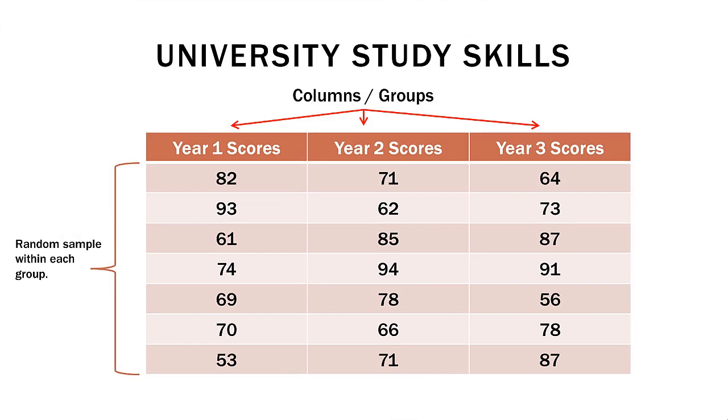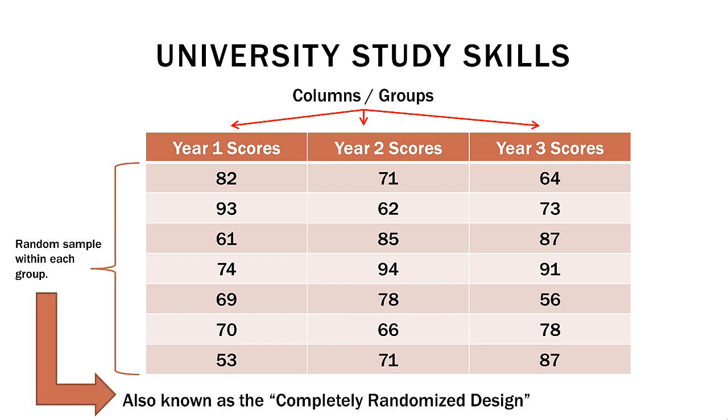So here is our actual data. So remember, these scores are out of 100, so you can see the 7 year 1 student scores on the left, the 7 year 2 student scores in the middle, and the year 3 student scores over here on the right. Now remember that these are random samples within each year, or each column, each group. That's why in an experimental context, this is called the Completely Randomized Design. So you may see that in your class or in your textbook, or of course both.